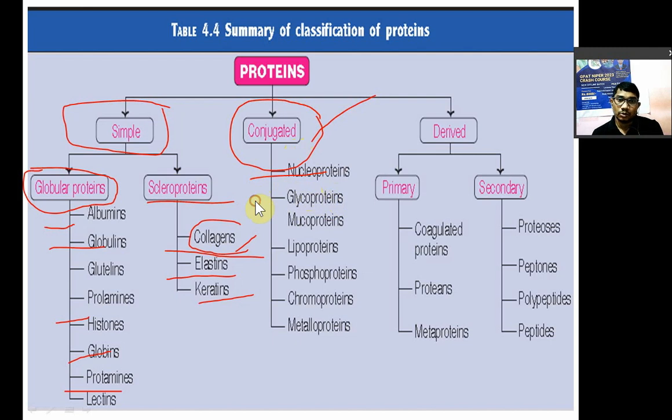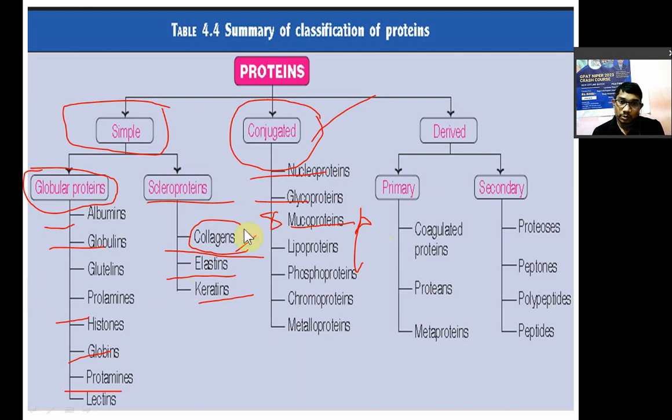Then glycoprotein में क्या है? Glyco मतलब sugar, a complex of sugar plus protein. So in this case carbohydrate is a prosthetic group. In that, only mucoprotein is the mucoproteins. When carbohydrate content is more than 4%, then it is known as a mucoprotein.